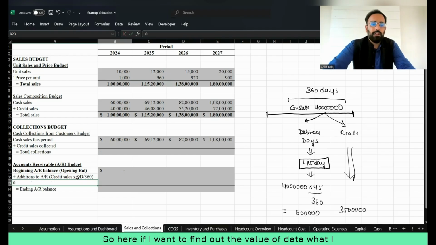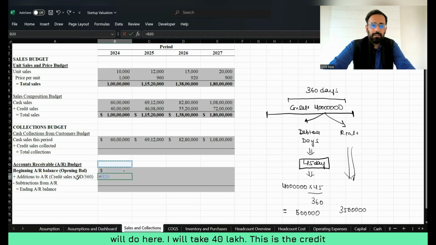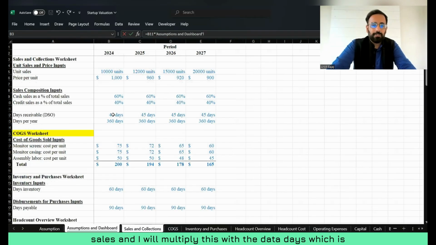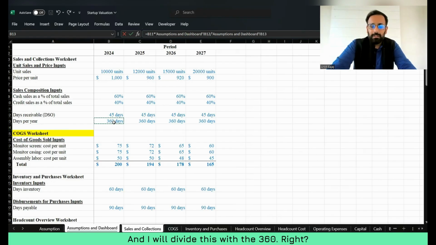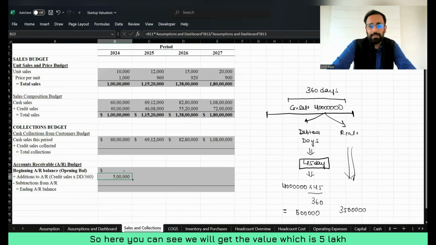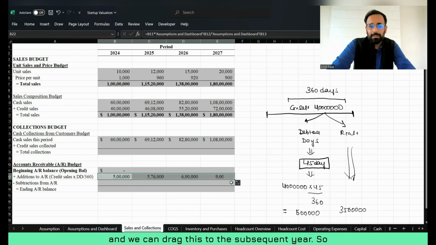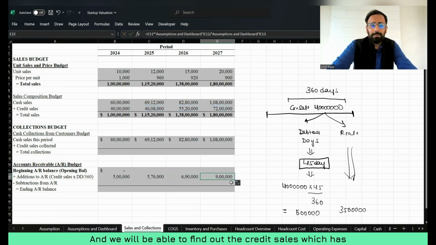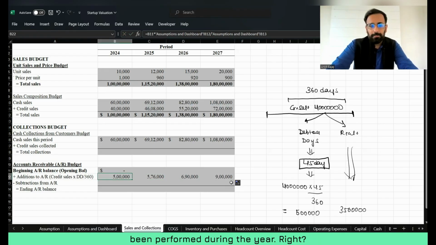So here you will be able to find out the value of debtor which exists during the year, right? If I want to find out the value of debtor, I will take 40 lakh, the credit sales, and multiply this with the debtor days, which is given here as 45, and divide this with 360. Here you can see we will get the value, which is 5 lakh, and we can drag this to the subsequent year. So automatically it will take the current year credit sales, right?